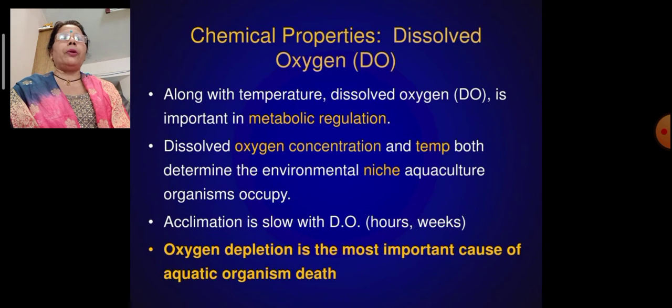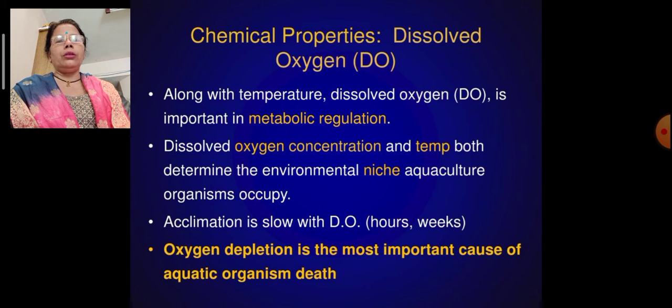Now the chemical properties. The dissolved oxygen, DO. Along with temperature, dissolved oxygen is important in metabolic regulation. Dissolved oxygen concentration and temperature both determine the environmental niche aquatic organisms occupy.